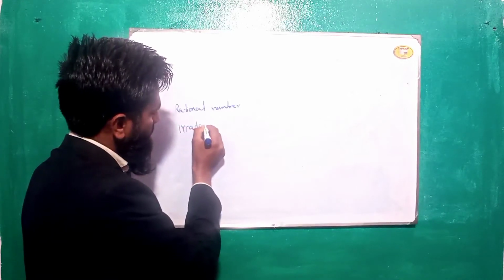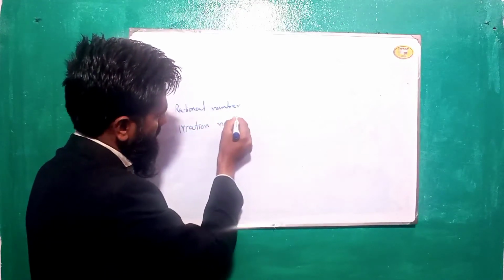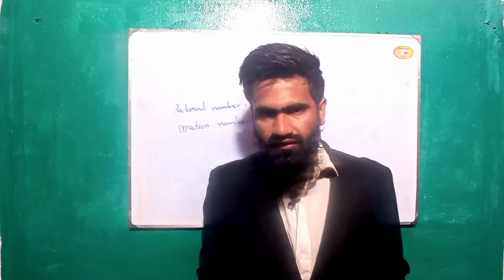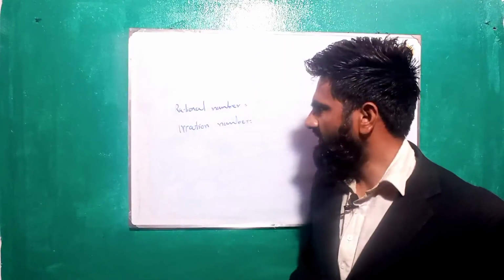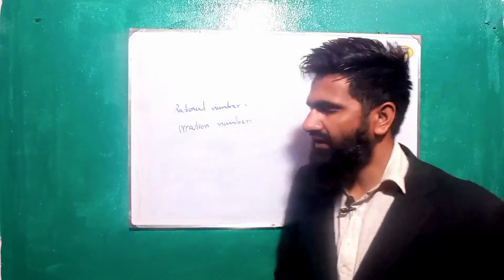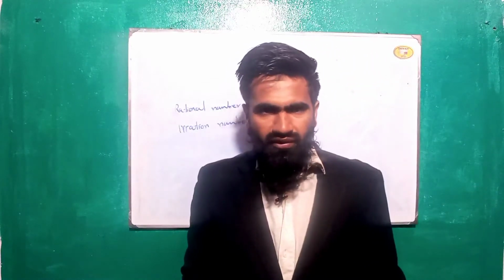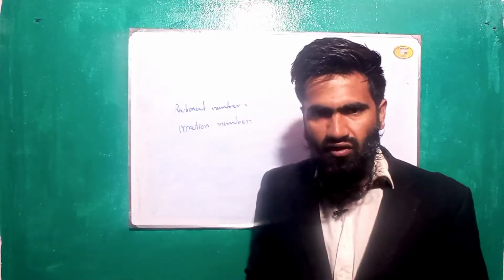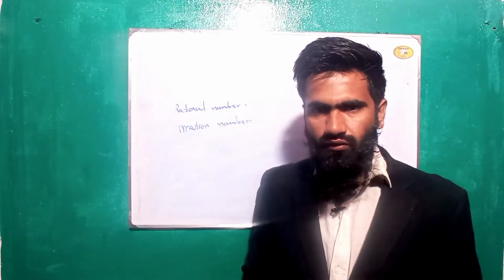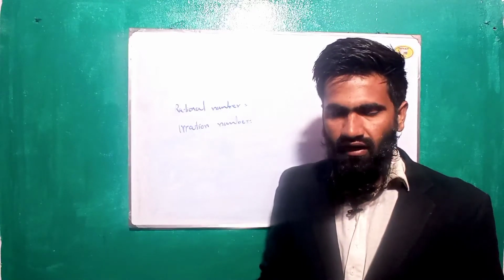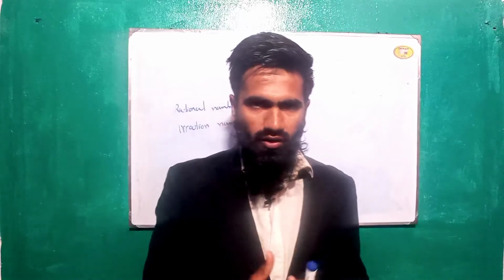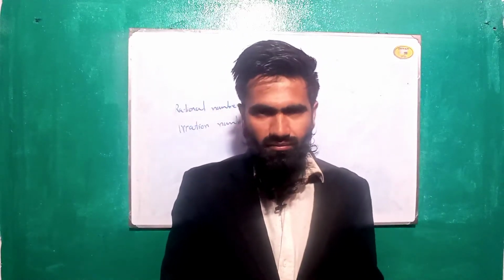The most simple definition of rational and irrational number is very much common, and the definition is that every number that can be written in P over Q form and Q is not equal to 0 is called rational, and other numbers that cannot be written in P over Q form is called irrational number.